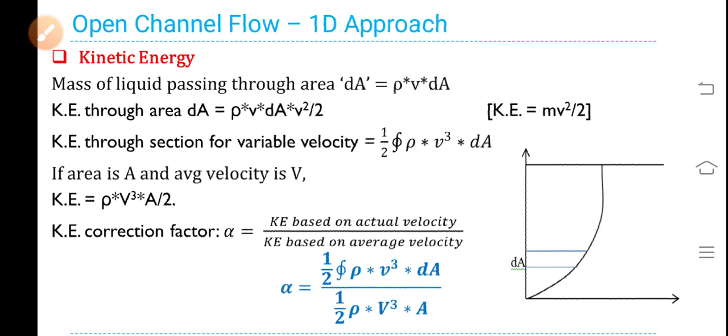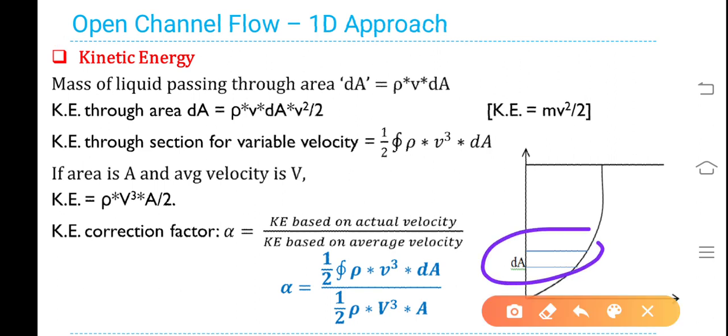Now, kinetic energy factor, alpha. First of all, we will see what is the kinetic energy. Mass of fluid, that is liquid, passing through the elementary area dA is given by rho v dA, where rho is the mass density of liquid, v is the actual velocity, dA is the small elementary area.